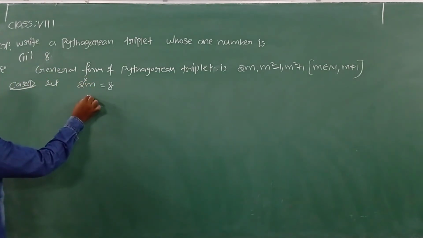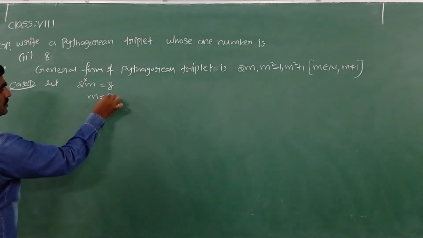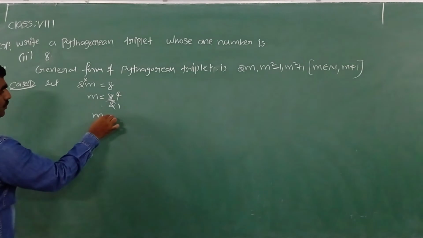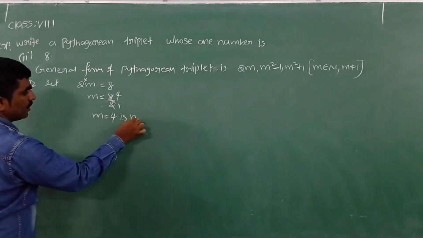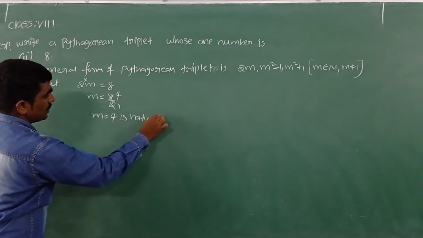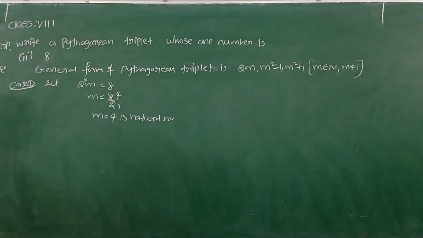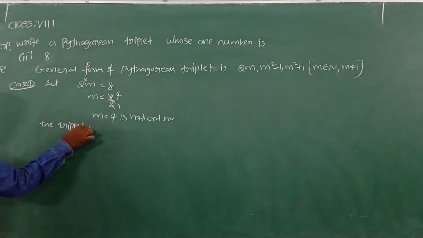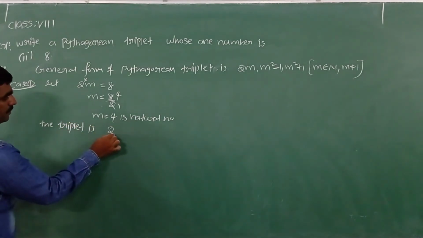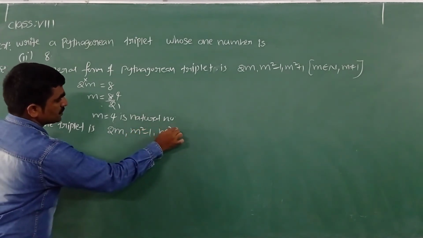Simplify this. m is equal to 8 into 2, transpose by 2. 2 ones are 2, 2 fours are 8. m is equal to 4. Yes, m is equal to 4 is a natural number. So if it is a natural number, we can write the Pythagorean triplets. Now let's write the triplet here: 2m, m square minus 1, m square plus 1.